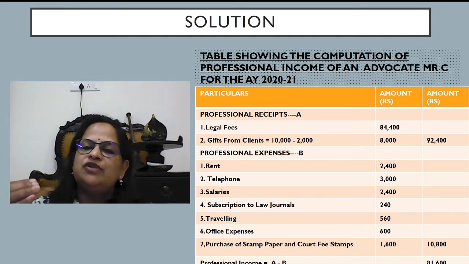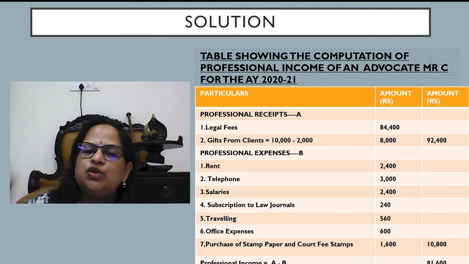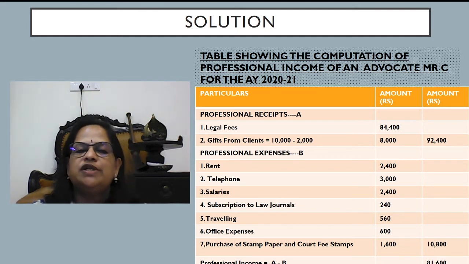Professional receipts you have to take. I told you legal fees. Gifts from clients, 10,000 minus 2,000, what he received from father. So 8,000. So total professional receipts will be 92,400.